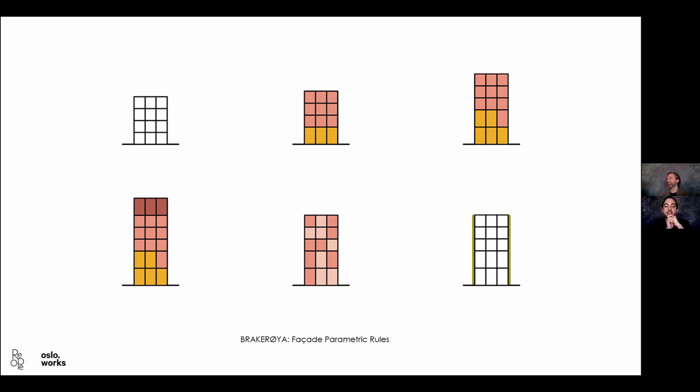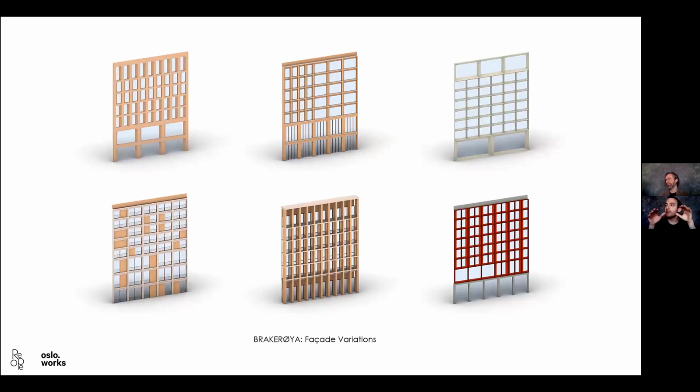So the last example is when we started to implement solutions for the corners, because until then, the corners had been left like, okay, you complete it manually, because we were on a tighter schedule. There was no time to think about everything. But at the end, we were able to start to implement solutions for that. So as you can see, these are 6 examples of the multiple designs that we developed. Each of them is a different kind of script. And they were able to play with different parameters.